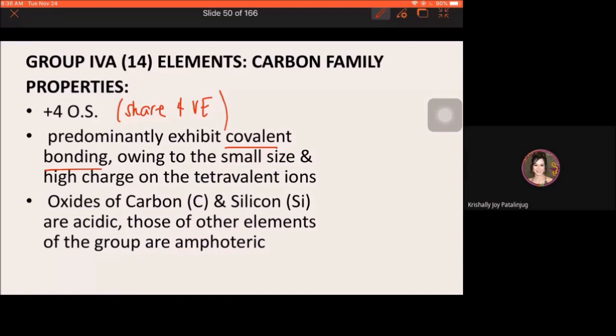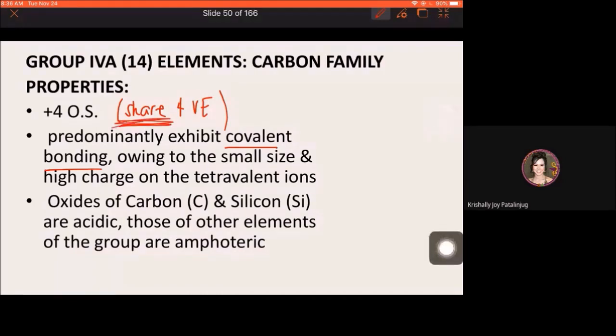And remember, when we say covalent bonds, there is no gaining, there is no losing of electrons. Basta mag-form ng covalent bonds, there is sharing of electrons.